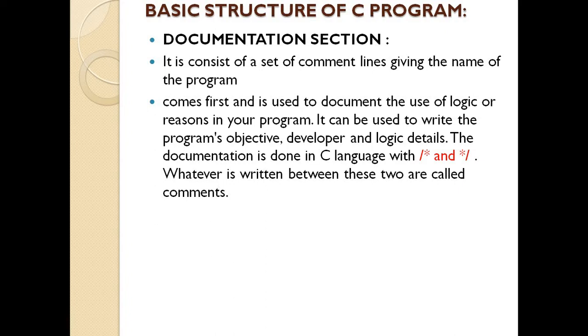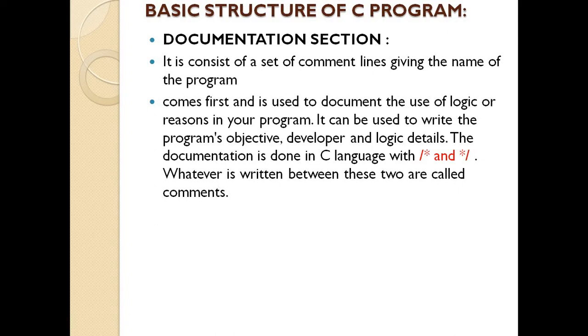We can give the title for that essay and then start writing the statements one by one, then create multiple paragraphs. Whether the essay is 1 page, 2 pages or 3 pages, according to the content we can write it. Same here, if we want to give the name of the program, then we need to call that the documentation section.